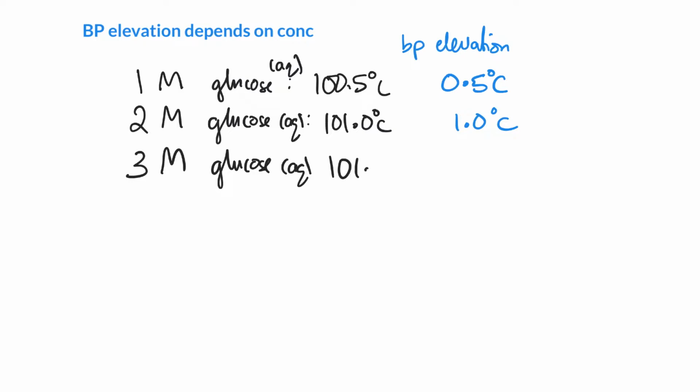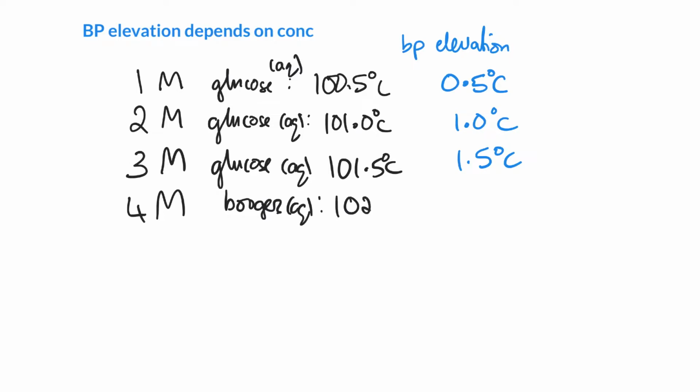Yep, 101.5 degrees C. That is an elevation of 1.5 degrees C. And if we had 4 molar, you name it, so 4 molar boogers, then we would predict that it would boil at a higher temperature, 102 degrees Celsius, which is an elevation of 2.0 degrees C.